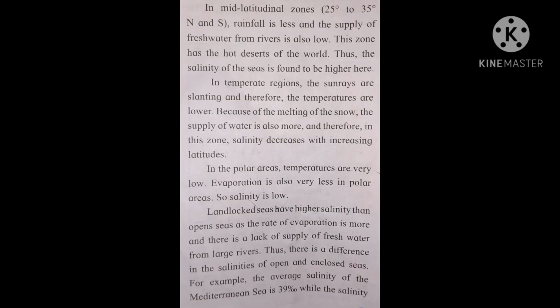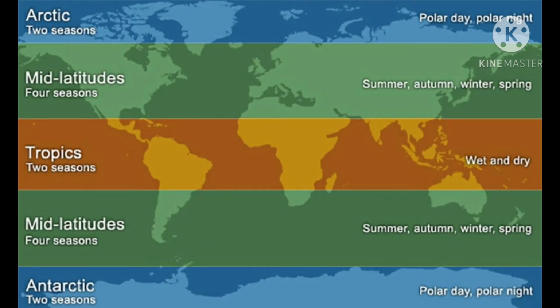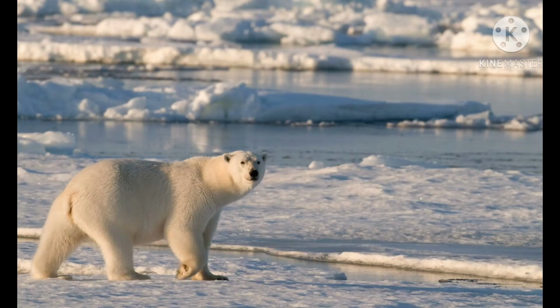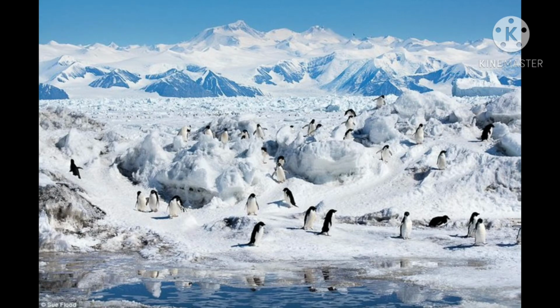Now, next paragraph about mid-latitudinal zone, that is 25 degree to 35 degree north and south latitude. Here in this area, rainfall is very less and supply of fresh water from rivers is also very less. This zone has hot deserts of the world. Therefore, salinity of seawater found here is very high. In the polar areas, temperature is very low. Evaporation is also less. Of course, salinity of seawater is also less in polar area.